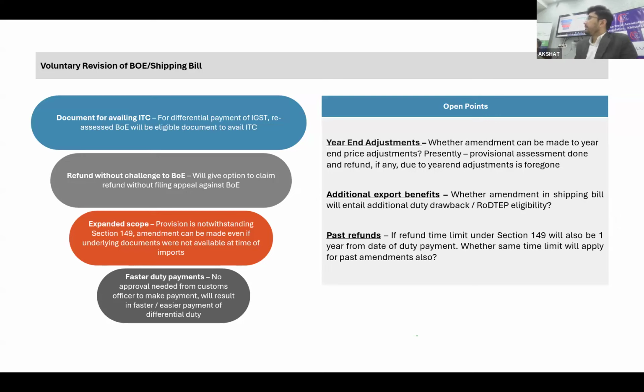So this provision gives you a favor by stating that you can provide the additional documents also. It's not that you can only amend the value or only amend whatever you originally provided. You can provide any additional document as well, which you are obviously eligible for, and which got missed at the time when your import consignment was made.